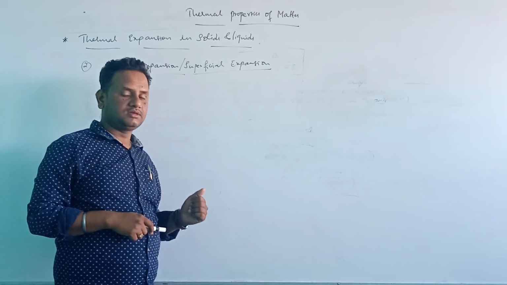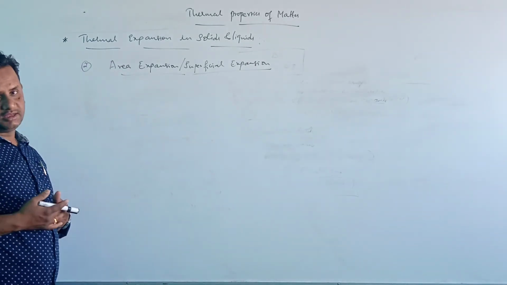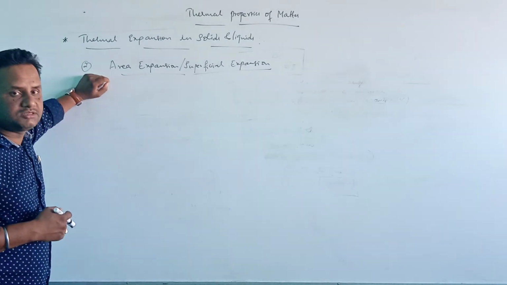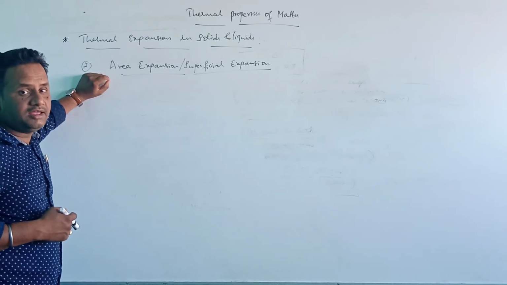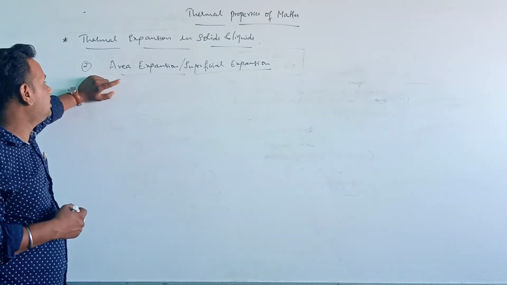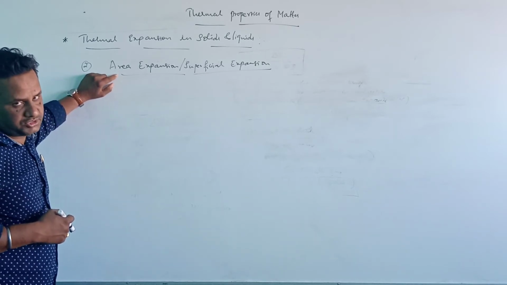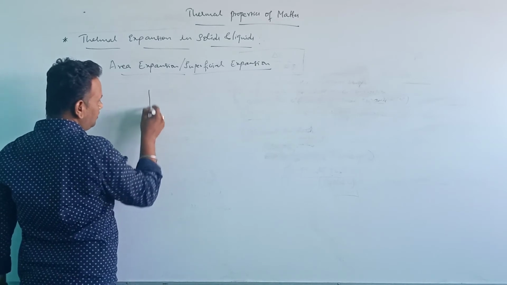As in the previous topic we discussed the linear expansion, where the length is increasing. Similarly here, when a substance is heated, if there is an increase in area, then such expansion is called area expansion. Okay. So for example, we have a metallic plate here.